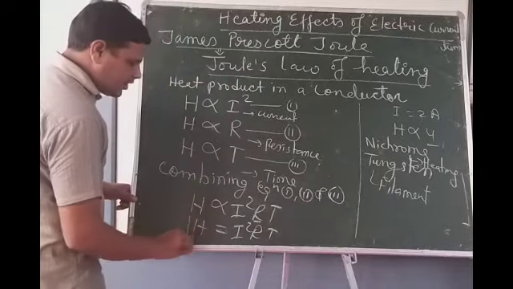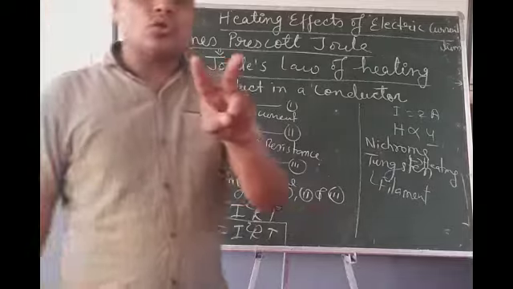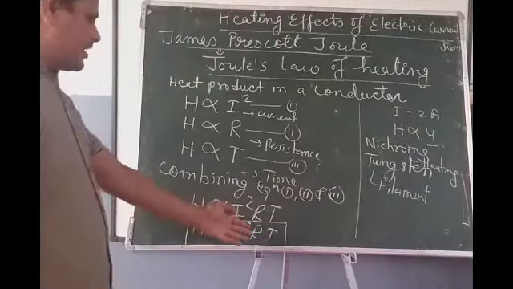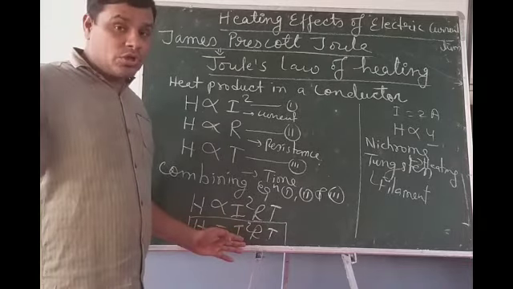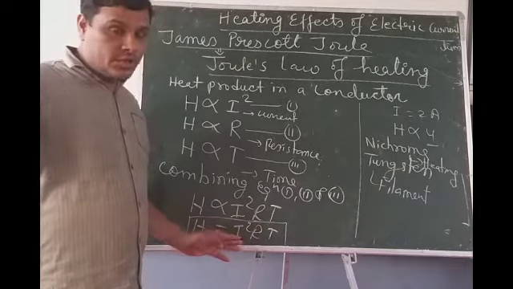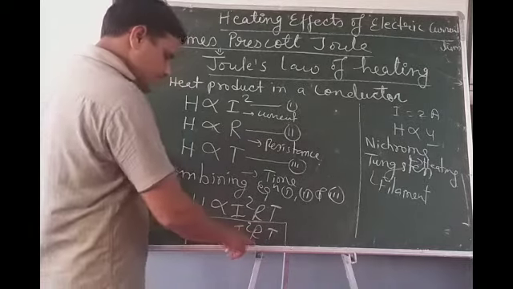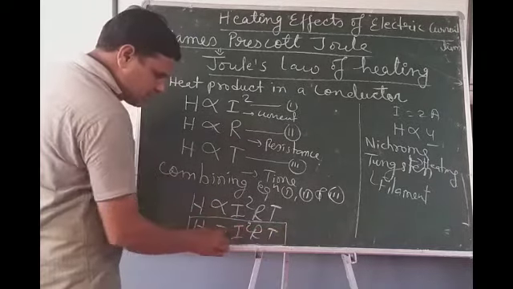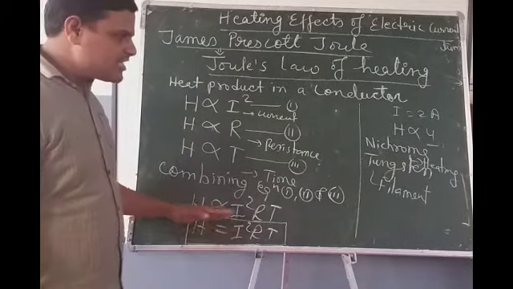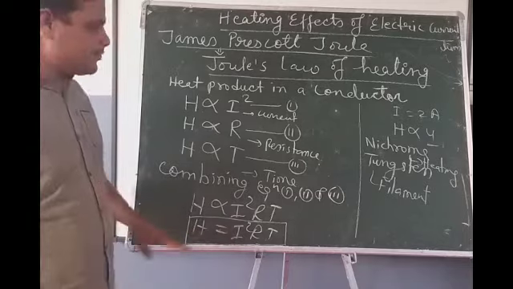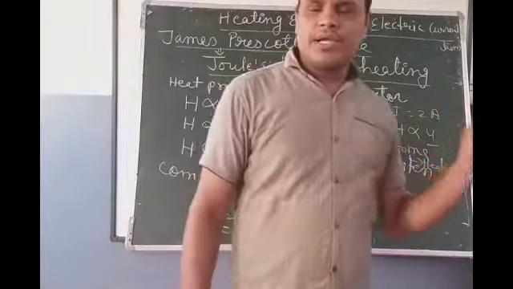We can't take two constants in a single equation. Resistance is a constant, as George Simon Ohm described in Ohm's law. So this equation is known as Joule's law of heating equation, and from this equation you will solve different types of numericals related to Joule's law of heating.